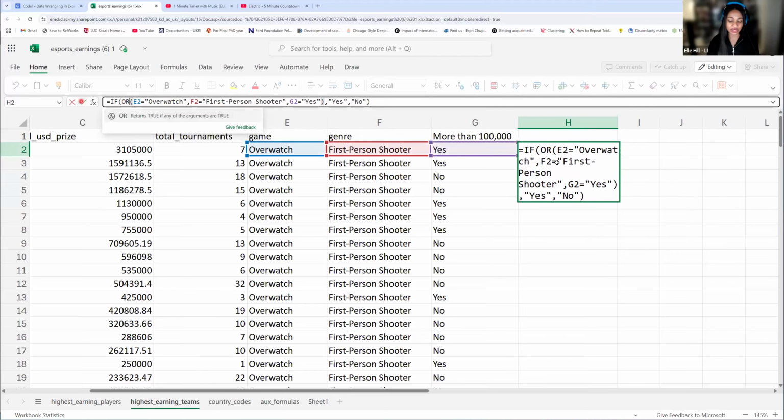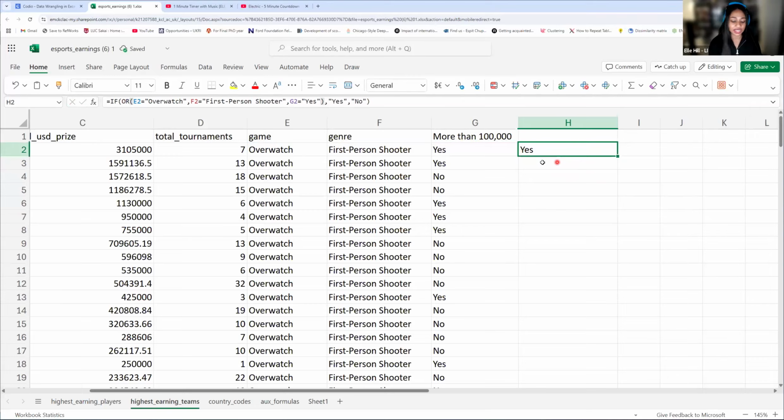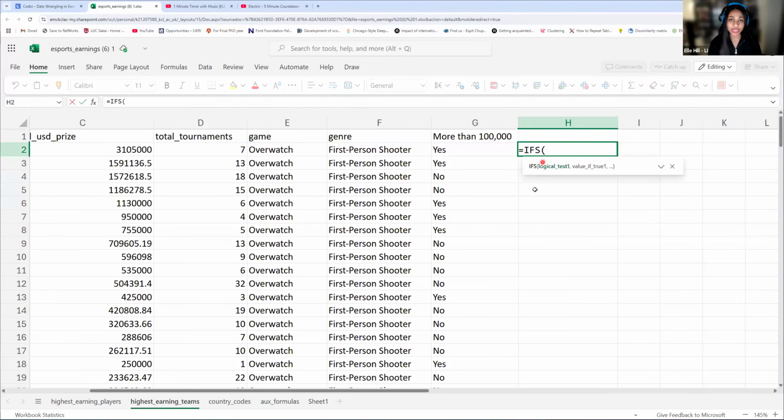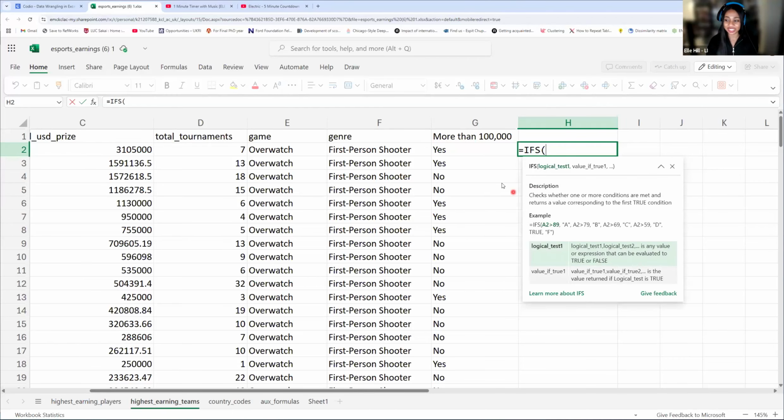You can also use ifs. We're not going to go over ifs with an S today. You'll see this later on, but you can use ifs as well. With ifs, you can give multiple values if they're true, but this is only going to be if all values are true, return this specific one. You can do that as well. You'll see that later on, or you can give it specific conditionals.